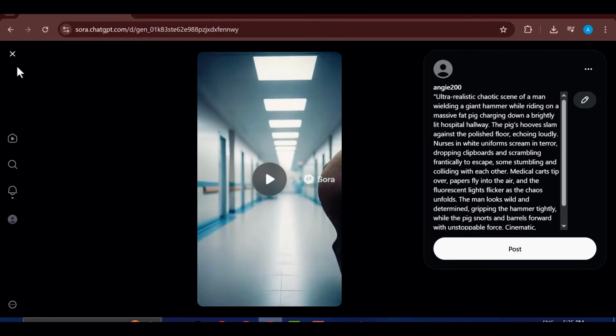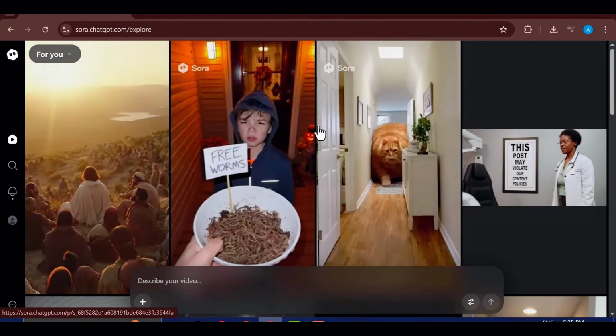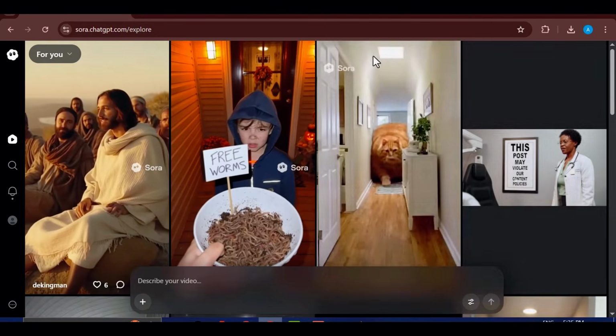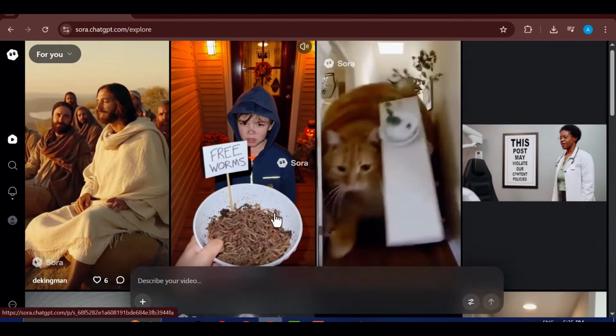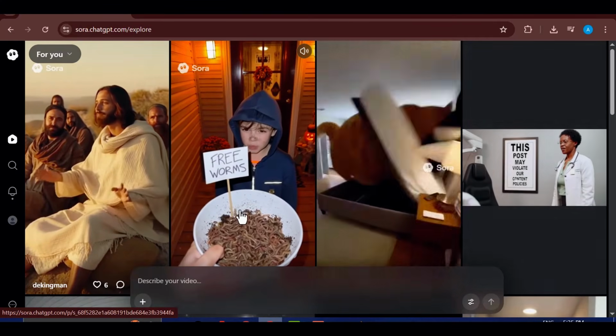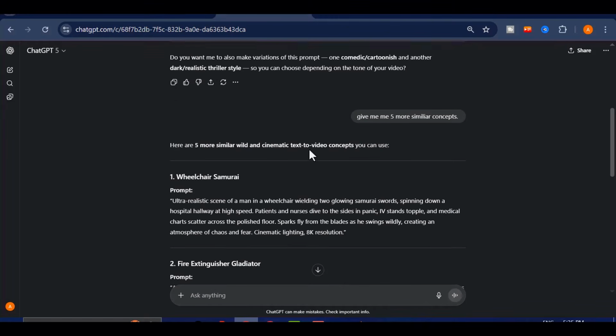Now, sometimes the video may not turn out exactly how you envisioned it. That is perfectly normal when working with AI tools. In such cases, all you need to do is copy your prompt, paste it back in, and regenerate. You can also tweak the wording of your prompt to refine the results until you get the exact outcome you want.